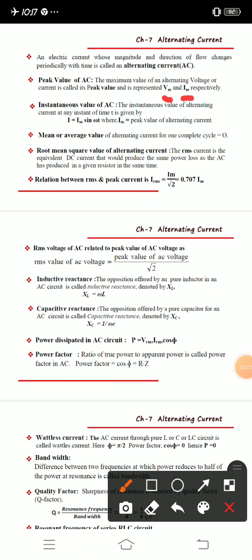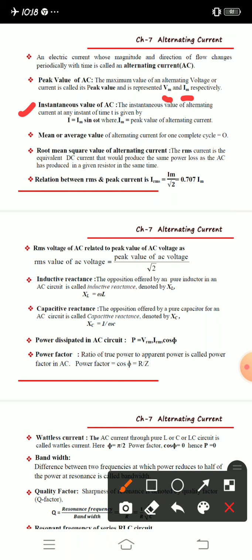Okay, so next we come to the instantaneous value of AC. Instant means at any instant, whatever the value of alternating current is there. If alternating current has covered two cycles, then at that instant, after two cycles, whatever the value of AC is, that will be the instantaneous value of AC after two cycles.